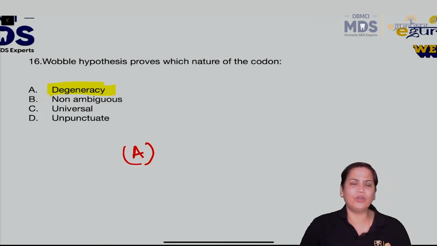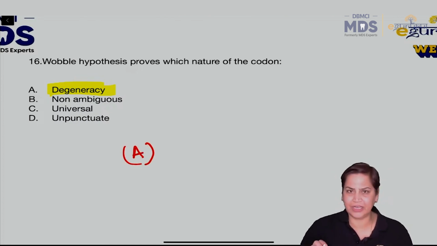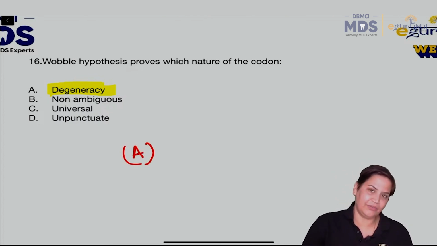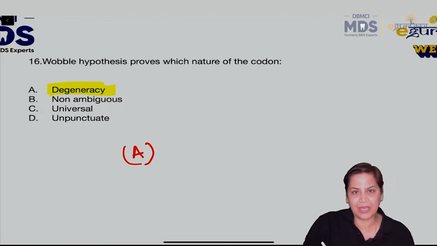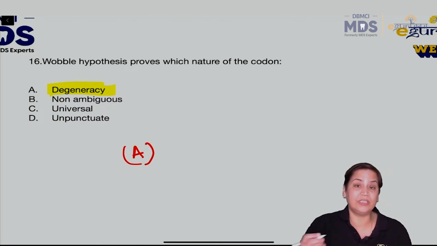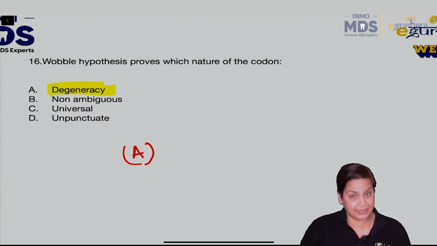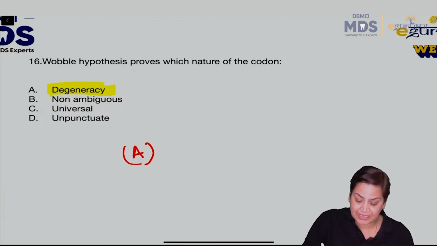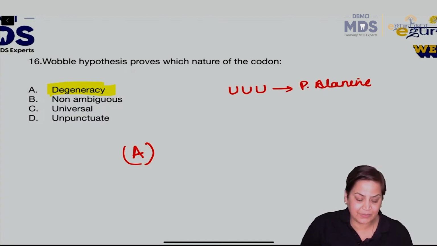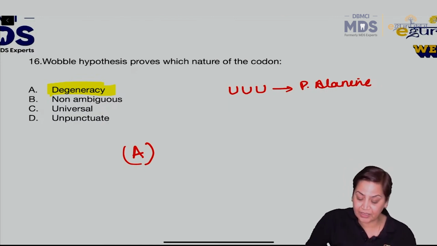Because देखो, all of you know all the properties of genetic code. This is the most important one. Degeneracy का मतलब ही क्या हुआ कि see, we have 20 standard amino acids and genetic code is triplet in nature. So many can code for one amino acid, isn't it? So what happens is, just suppose if I take the example UUU, it is coding for say phenylalanine. Wobble hypothesis means degeneracy of the third base pair.